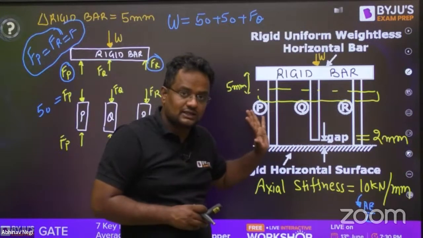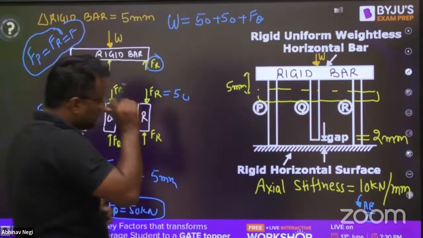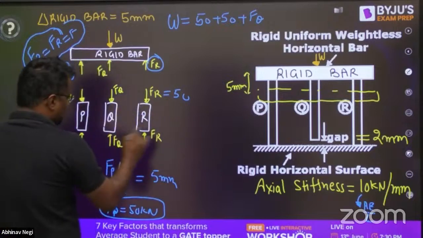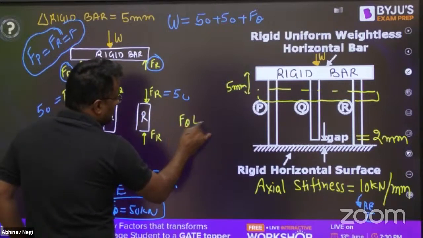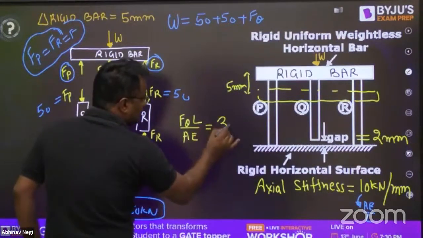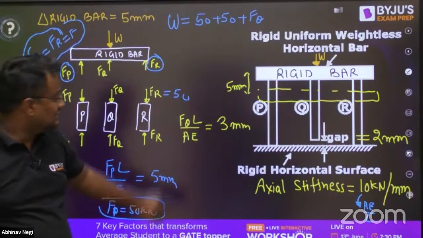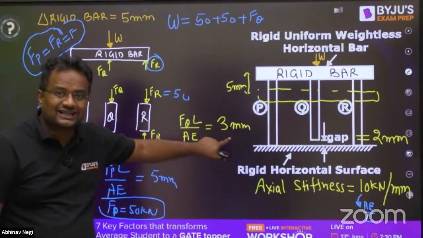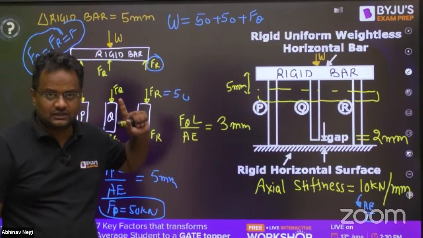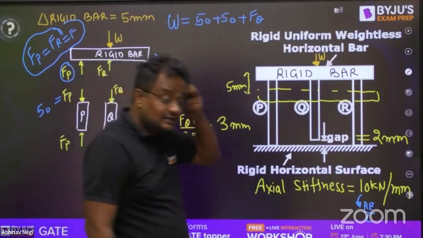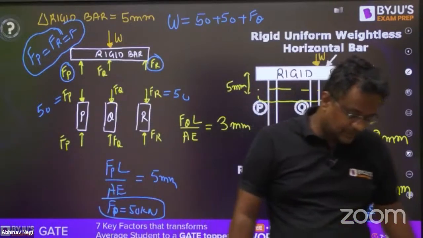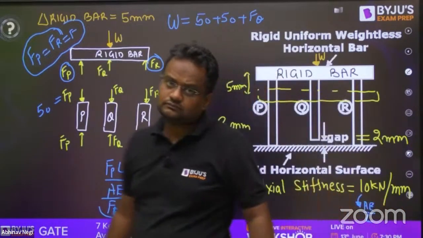So this FQ into L by AE is only coming for 3 mm, because for 2 mm it is freely going down. This force is coming only to resist that 3 mm deflection. Yes or no? Everybody give me yes or no in the comment section.